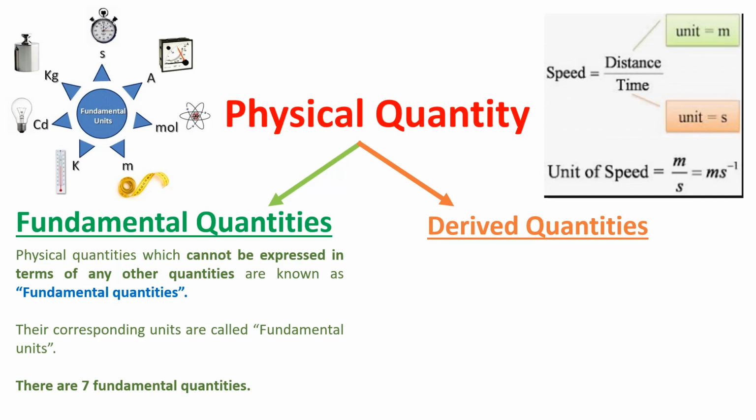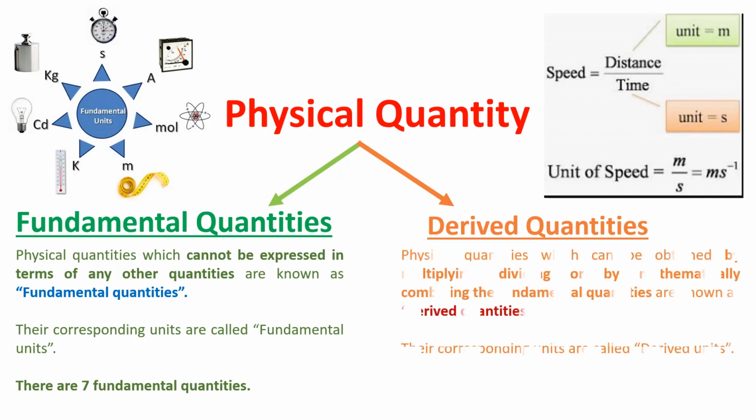And then derived quantities. What is derived quantities? The physical quantities which can be obtained by multiplying, dividing or by mathematically combining the fundamental quantities are known as derived quantities. So derived quantities means வழி அளவுகள். These derived quantities are derived from the fundamental quantities.